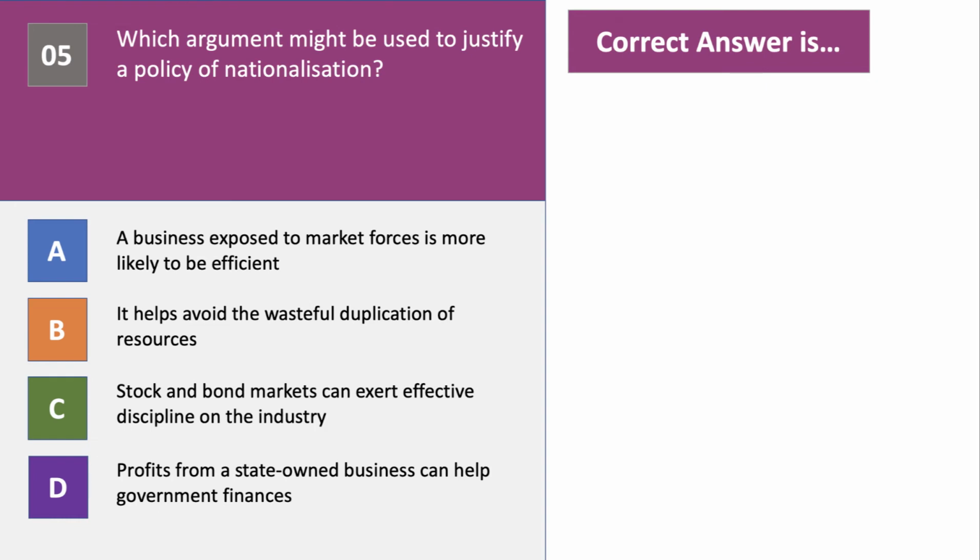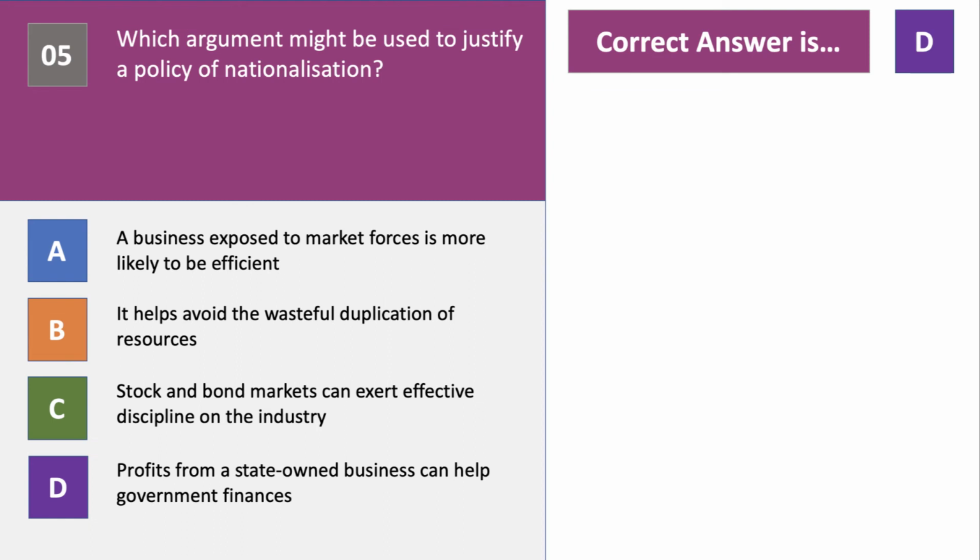1 more question on this little test. Which argument might be used to justify a policy of nationalisation? Press the pause button, have a go, please, at question 5. Which of those arguments, A, B, C, or D, is the best justification for nationalisation, taking a business from the private sector to the state sector? Well, the answer is D.